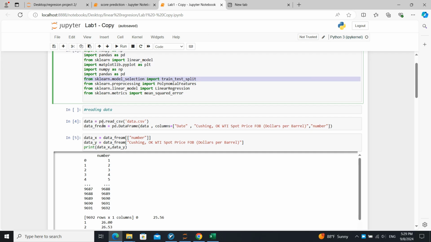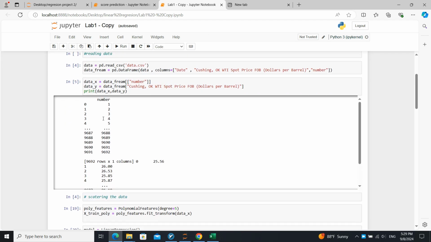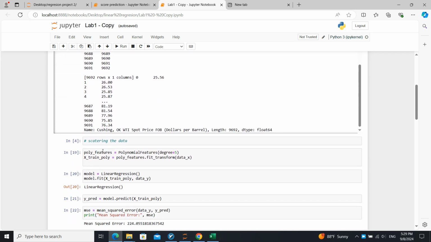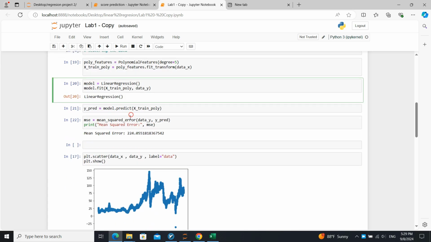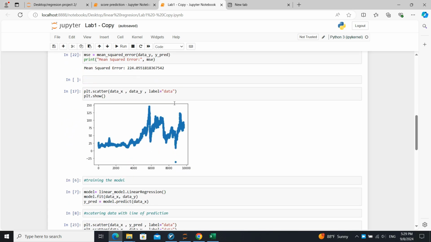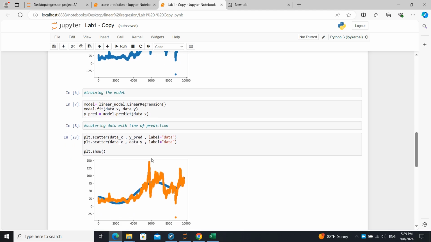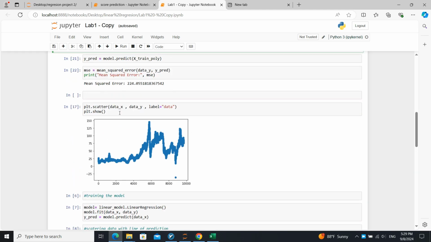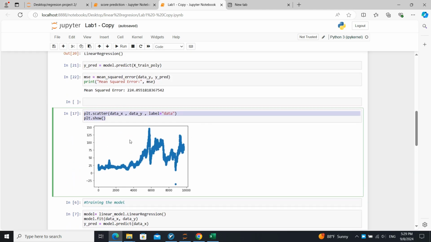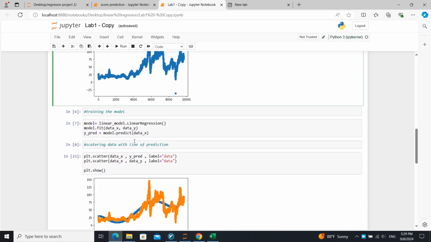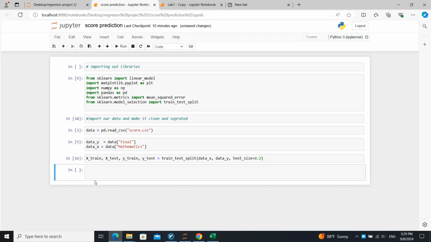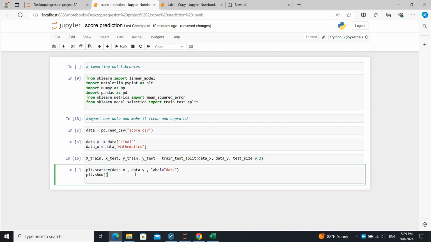Okay, go to what we do after. We just fit our data. We are going to do regression. For doing regression, what we're gonna do at first is see our data and then train it by linear. Okay, let's see our data.